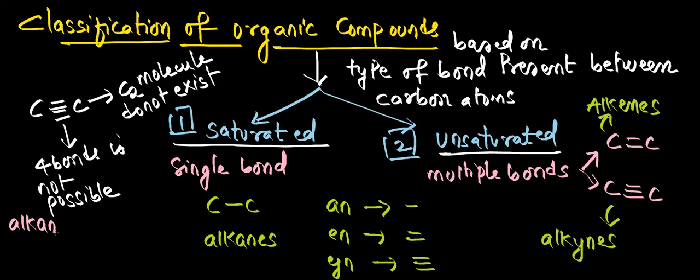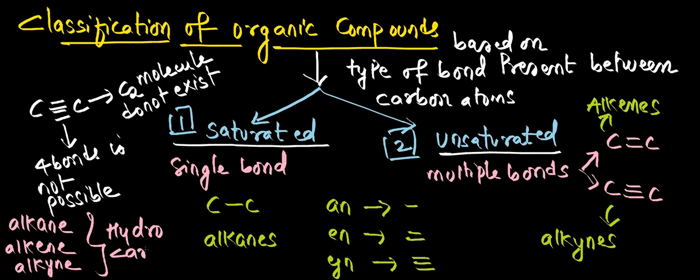So alkanes, alkenes and alkynes, they are all part of hydrocarbons. That means they have only carbon and hydrogen atoms in them. What if it is saturated and having some other elements? They are called derivatives of hydrocarbons. Like, for suppose, if I take chloromethane.